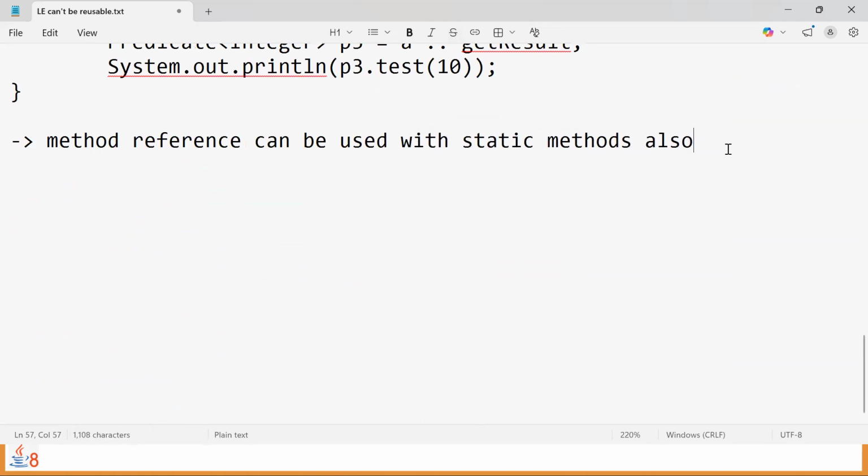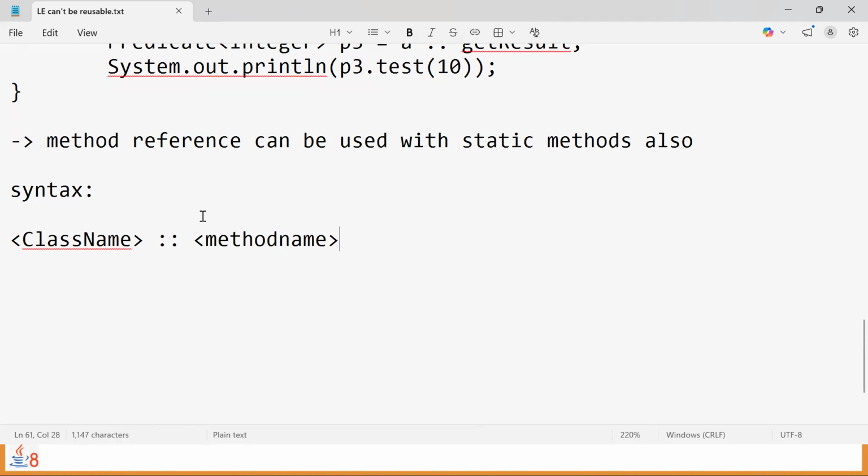Then immediately the next question comes, what is the syntax? If it is an instance method, what is the syntax? Object reference name, then double colon operator, then method name, not method signature. When it comes to static methods accessibility, do we need the object? To access a static method, do we need the object? No. Class name is enough, right? Not mandated to have the object reference. That's why the syntax of method reference for static methods is the class name, followed by the method reference symbol called the double colon operator, then followed by the method name. That's all. That's how method reference can be used with static methods.